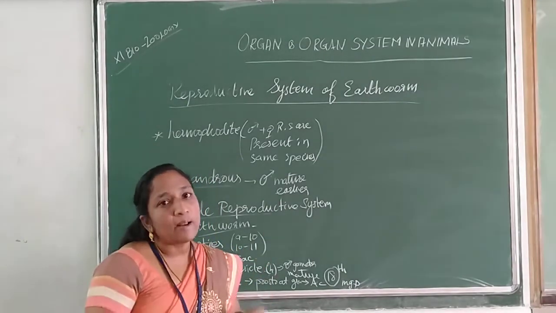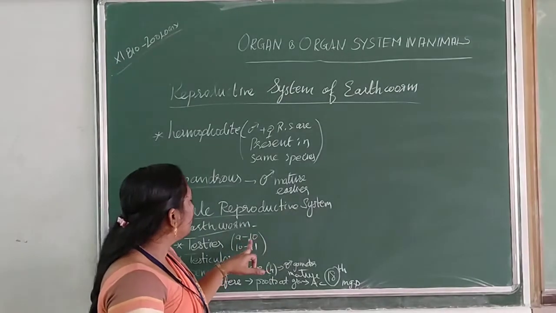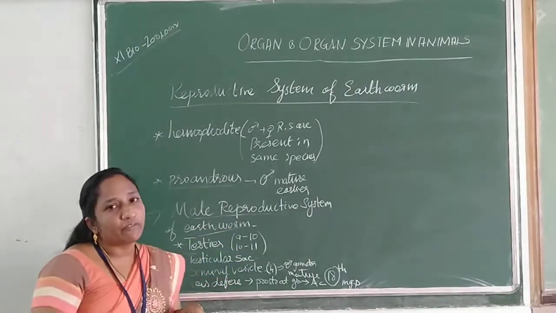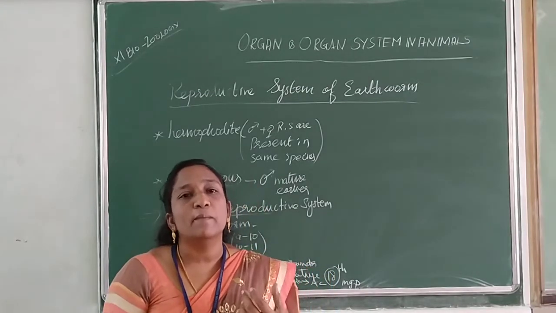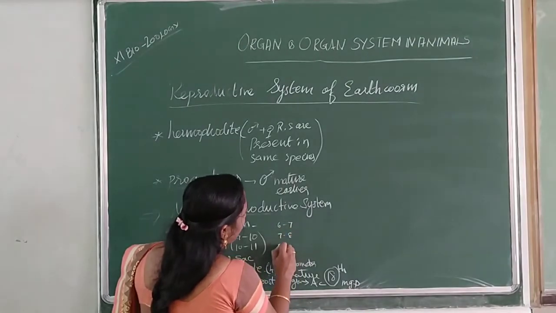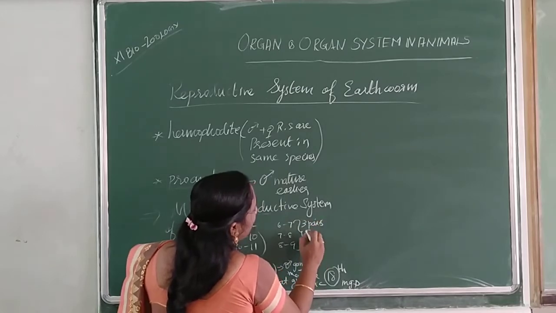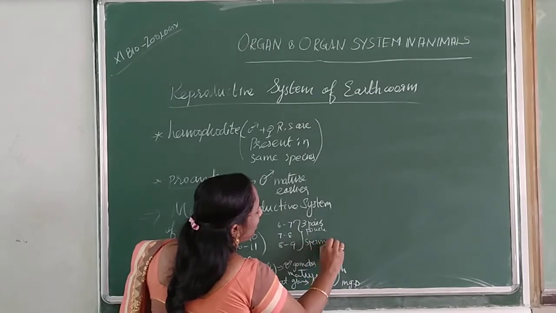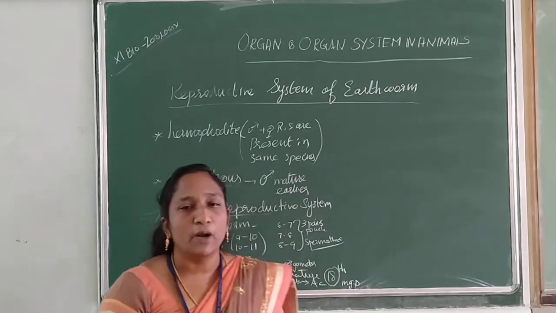Children, let's learn by drawing the diagram. From the 9th segment we have the testes, and before that, from the 6th segment onwards, there will be a pouch-like structure called the spermatheca. It is located between 6 to 7, 7 to 8, and 8 to 9. So there are 3 pairs of pouches called the spermatheca, which store the sperm of the other worm.